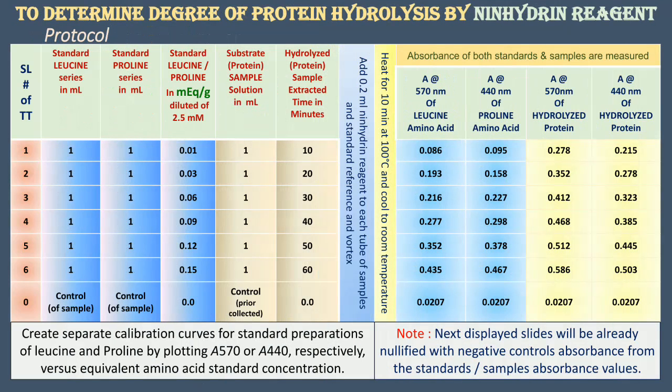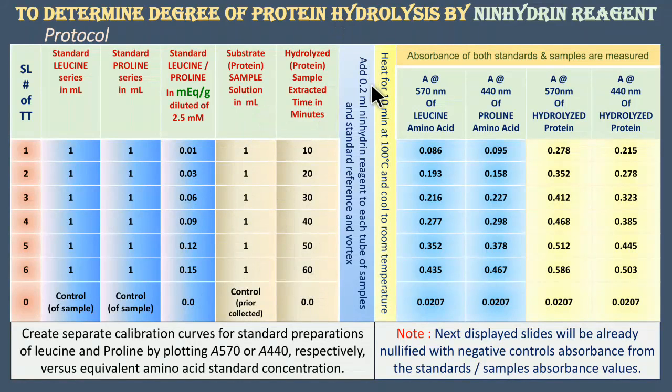In this slide you can see the protocol. We have made this series of 6 samples. Here you can see the sample collection of 1 ml each. This is the standard leucine series in ml, and this is the standard proline series in ml, and this is the concentration of the proline and the leucine, that is 0.01, 0.03, 0.06, 0.09, 0.12 and 0.15. Now here for the sample we don't know the concentration. Here we have put the time at which we collected these samples.